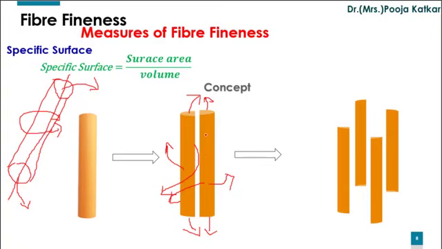Surface area has increased. Surface area per unit volume has increased. What does it mean? When you make the material finer, then specific surface increases. Same will happen when you move from this to this. If you make the chalk still finer, let us assume you have cut the material from this side also, right? So what will happen?